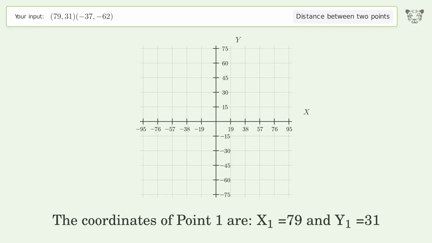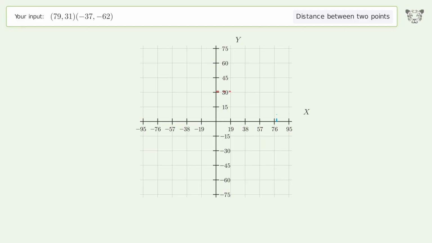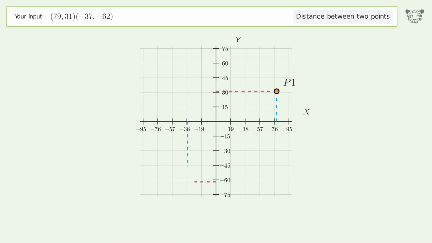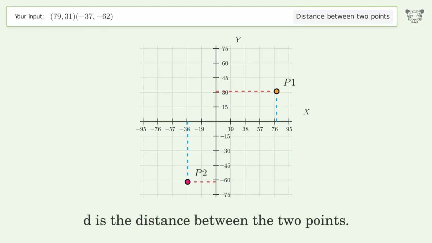The coordinates of point 1 are x1 equals 79 and y1 equals 31. The coordinates of point 2 are x2 equals negative 37 and y2 equals negative 62. D is the distance between the 2 points.